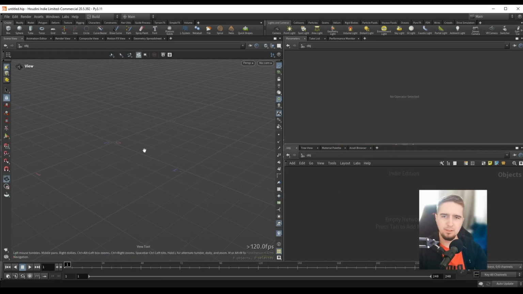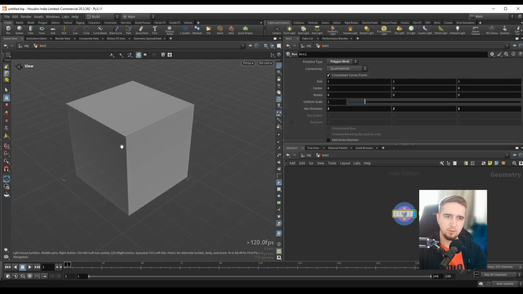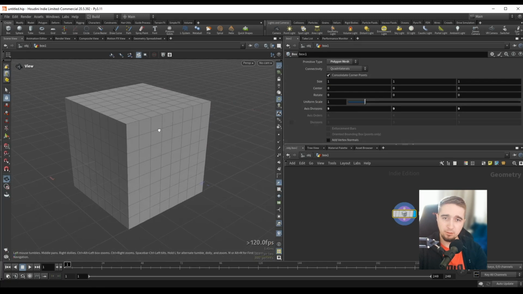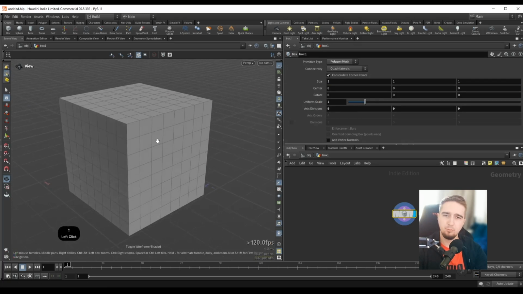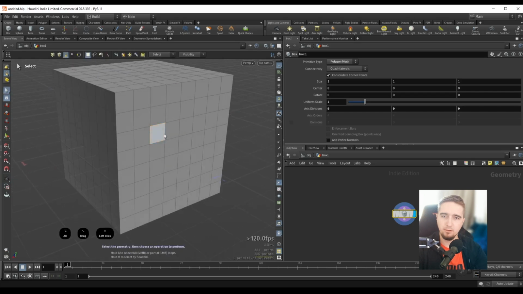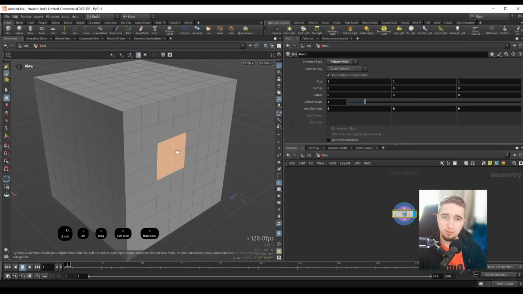So, direct modeling in Houdini was always possible to some extent, meaning that if, for example, I were to drop down a cube, let's maybe step inside and just increase the divisions here, I can do some direct modeling just with the basic Houdini toolset, meaning that I can press S to go into component selection mode and I can grab a face, or I can grab points with 2 or edges with 3. So with 4 we are going to grab some faces, and I can grab maybe a set over here,